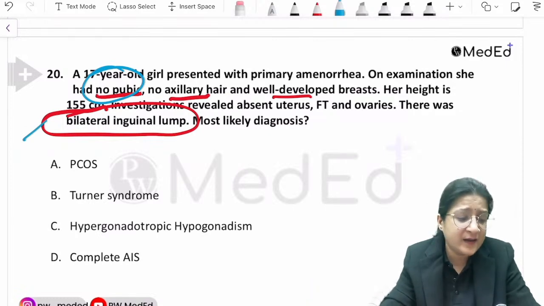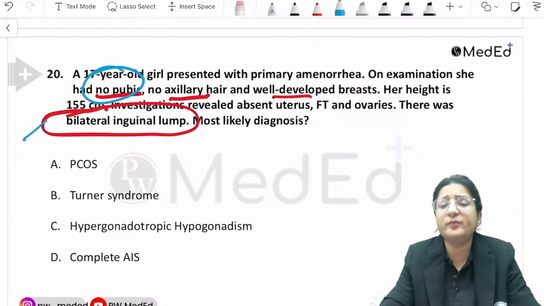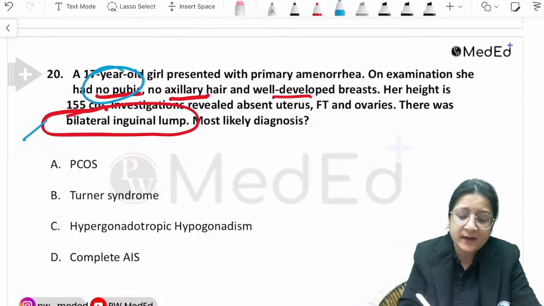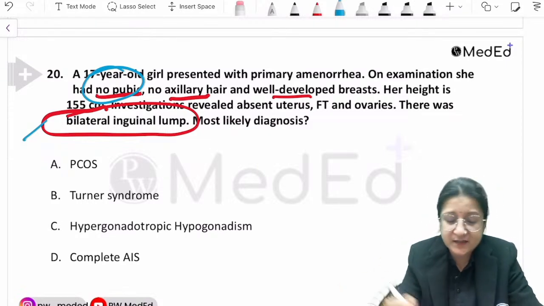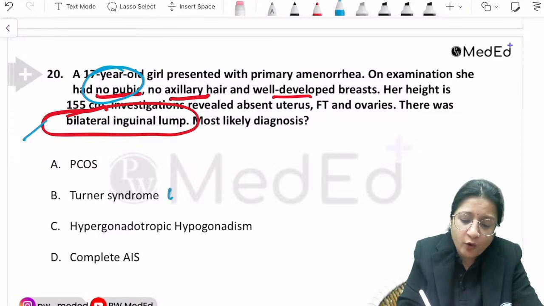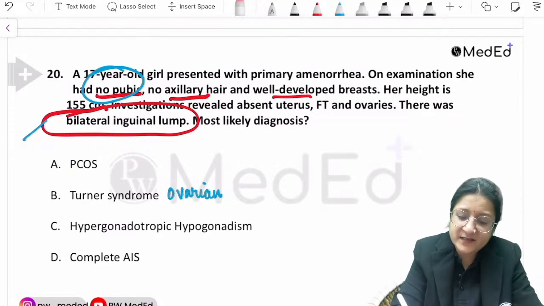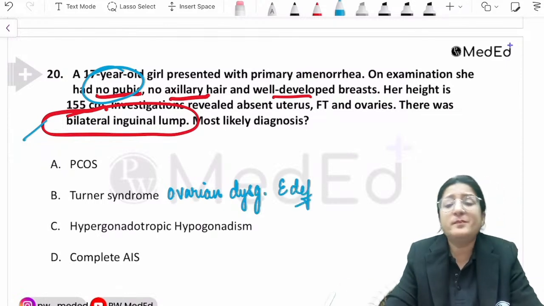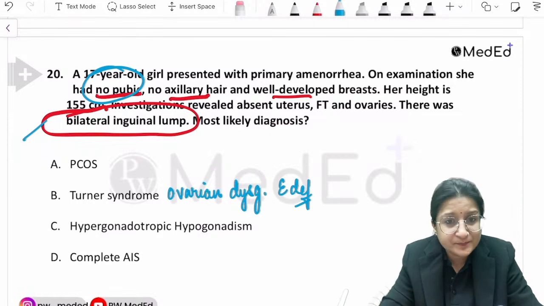All very clear. Why would it be Turner syndrome, Pradyuman? Turner syndrome patients will have poorly developed breasts. Turner syndrome is an ovarian cause, with ovarian dysgenesis and streak ovaries. So estrogen deficiency is there, and breast development will not occur.